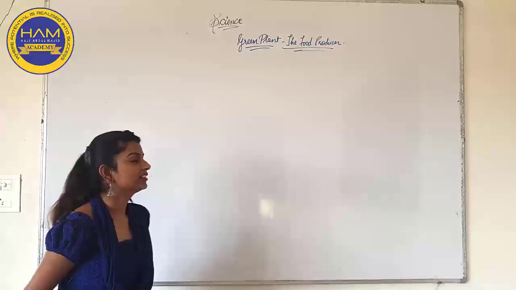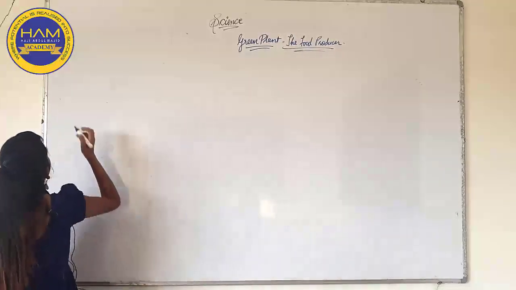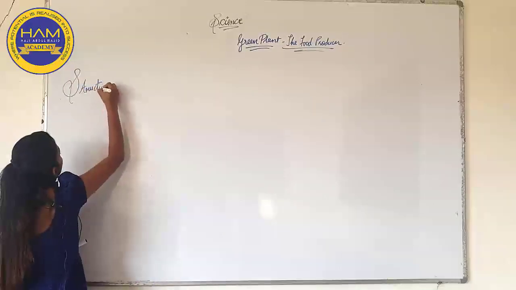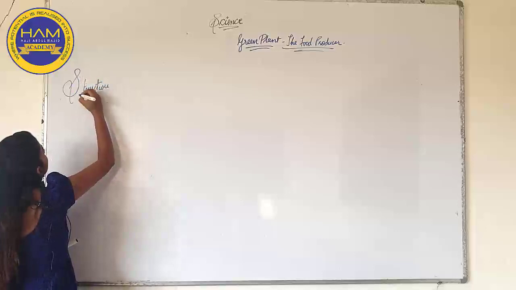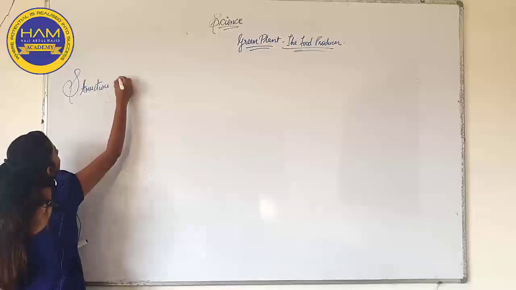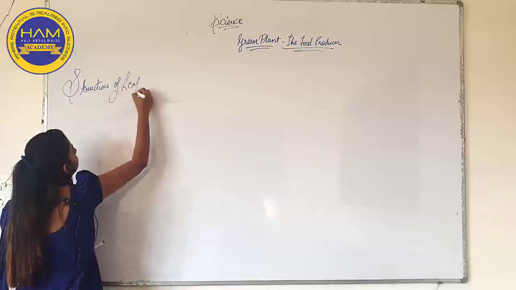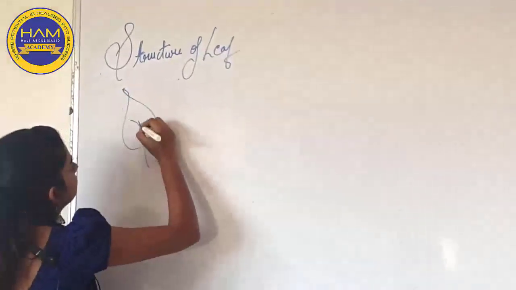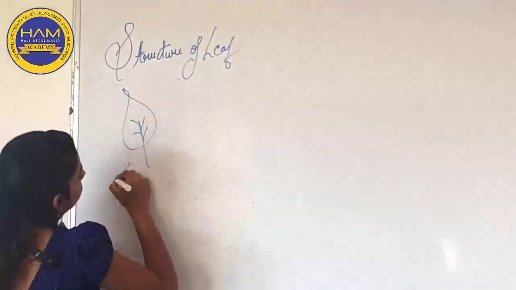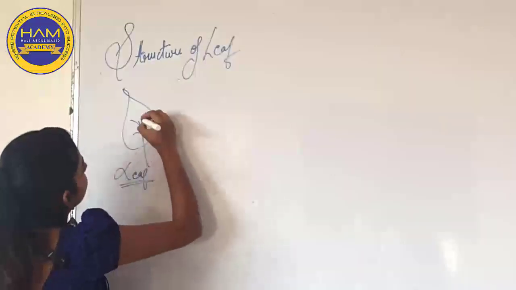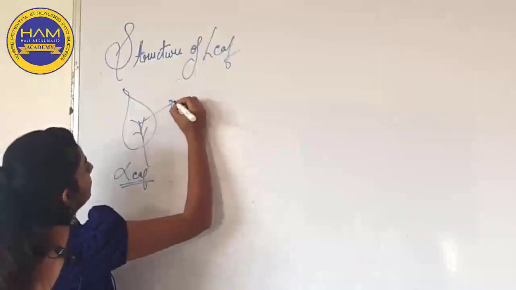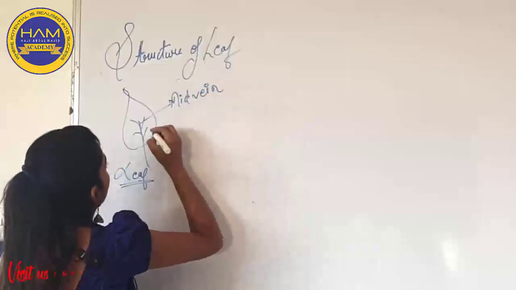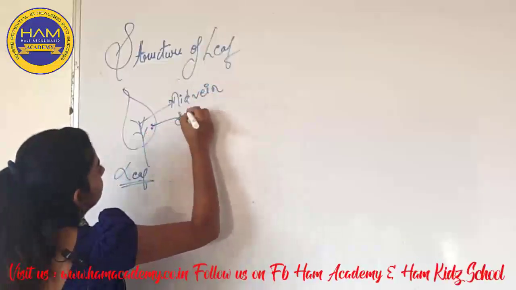Now let us see the structure of leaf. So this is a leaf, this is a midvein, these are the stomata.